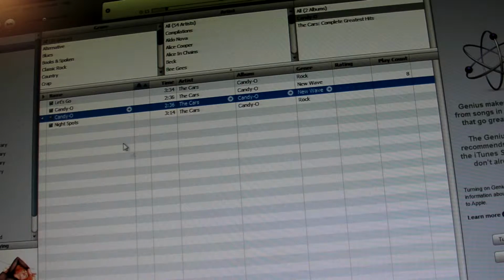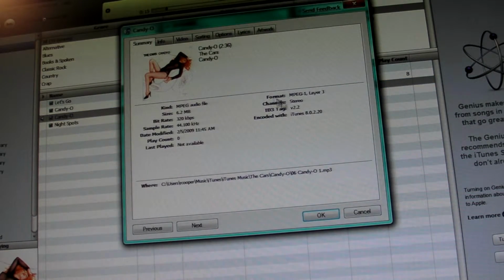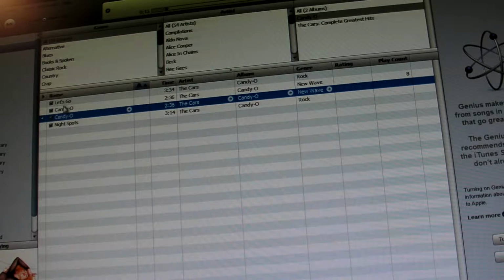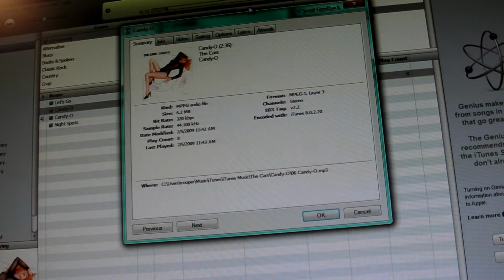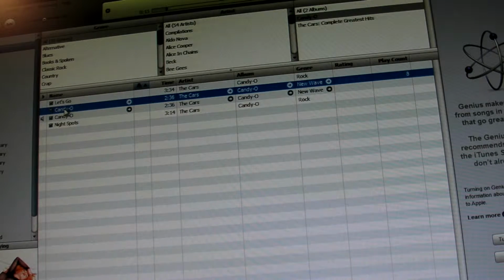Now through the magic of television, I can show you what we've actually done here. We've already worked with Candio, and we're very happy with the start and the stop: 11.7 seconds for the start, 31 seconds for the stop. And you can go all the way down to many, many decimal places to get it just right. So, let's see. How are we going to do this? Put this at the bottom.